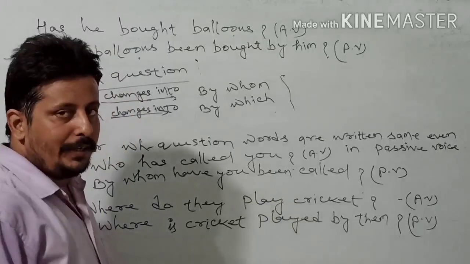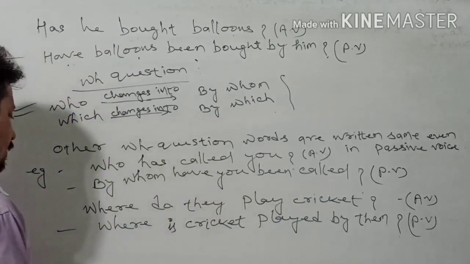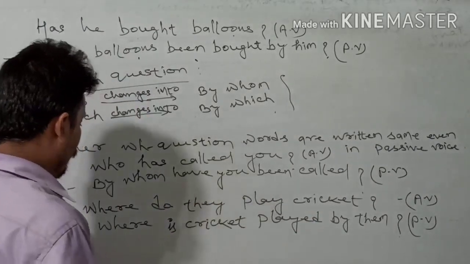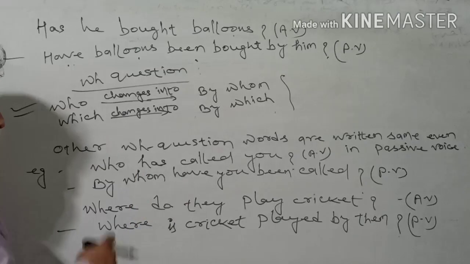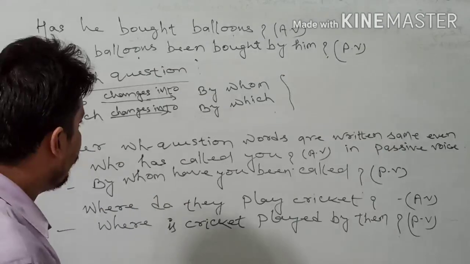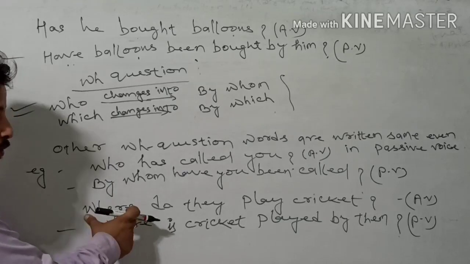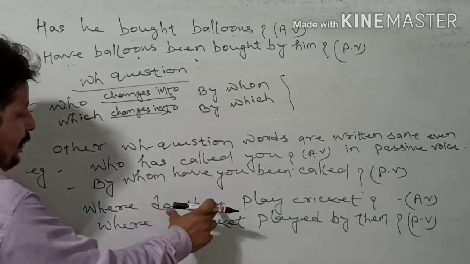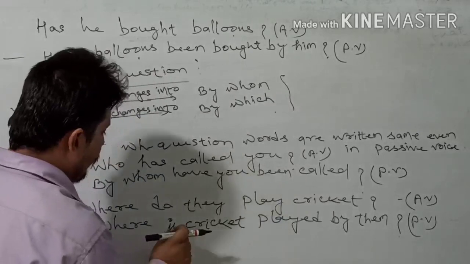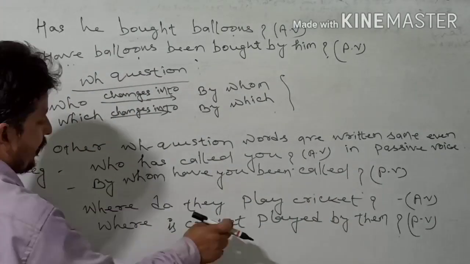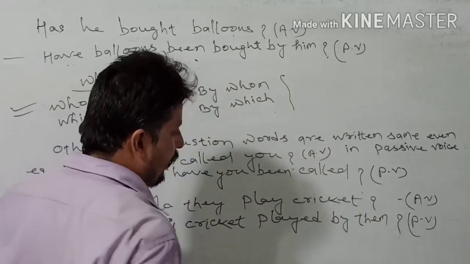That is into passive. With another example, you see: where do they play cricket? I told you that other words except who and which will be repeated the same. So you write where, and it is in simple present, so with cricket, is will be appropriate. Where is cricket played by them?